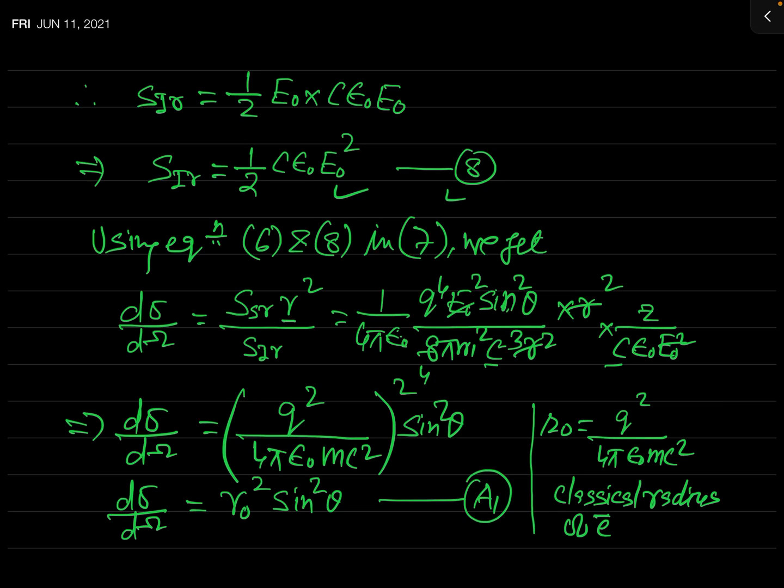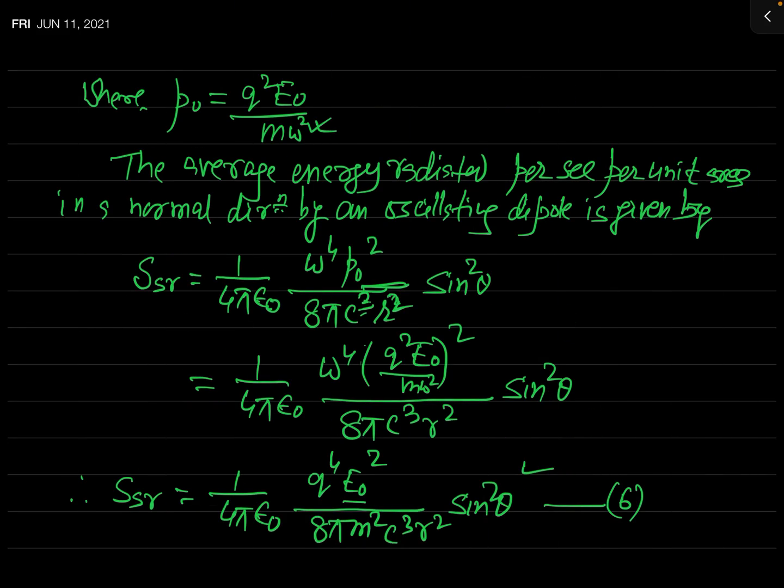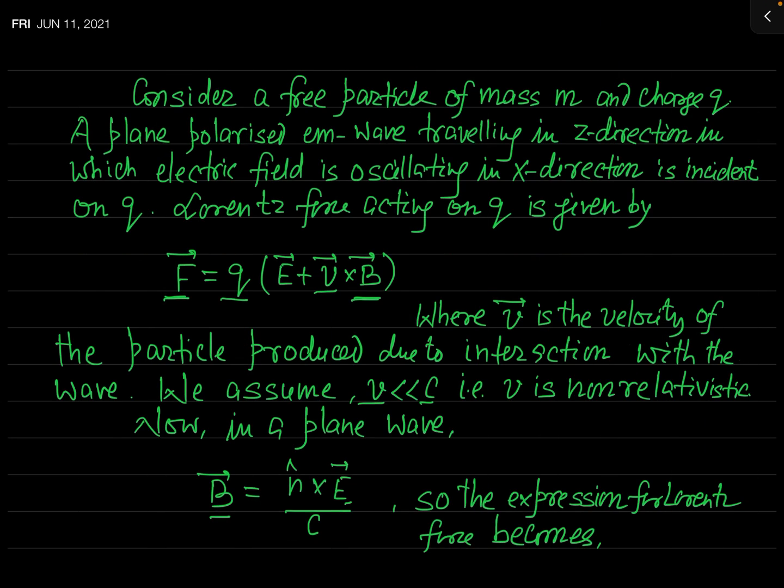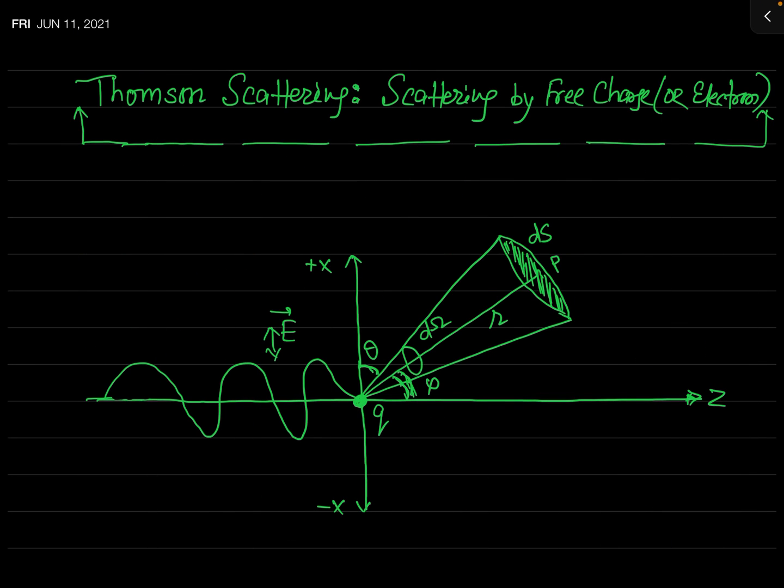Now you can see the figure which I have actually made in the first page. According to this figure, if this angle is phi, which is actually called the scattering angle, then what will this theta be equal to?